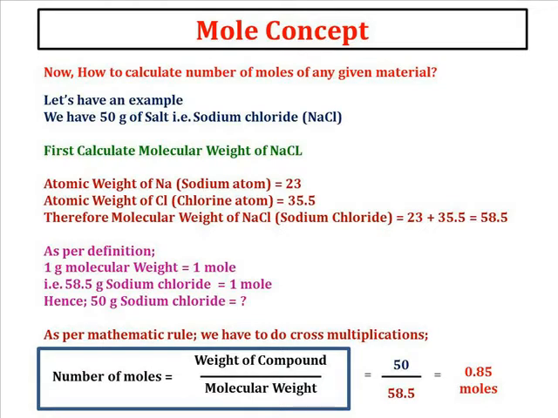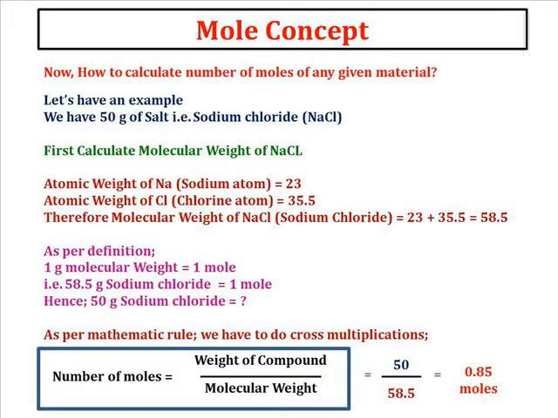Here we can see that if we do cross multiplication, then the number of moles will be equal to 50, that is the available weight of sodium chloride, into 1 mole divided by 58.5 gram of sodium chloride, that is molecular weight. Hence we have derived the formula: number of moles equals weight of compound upon molecular weight.